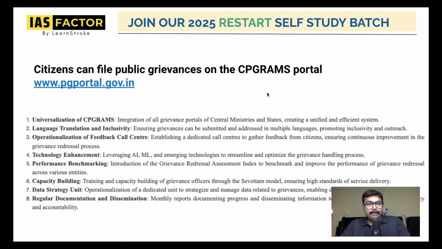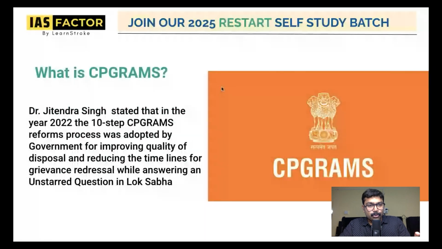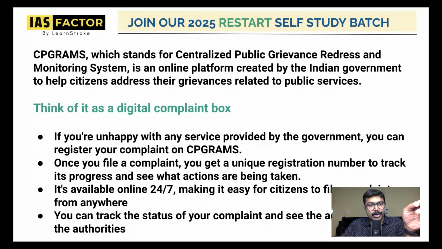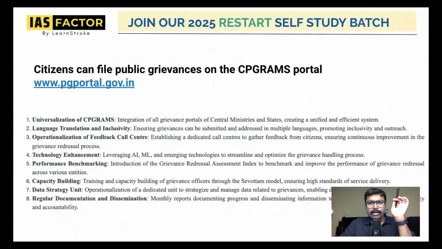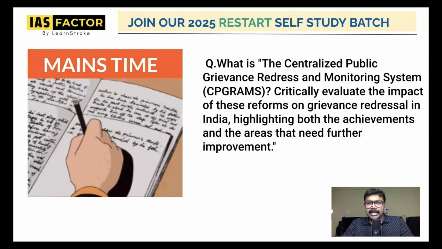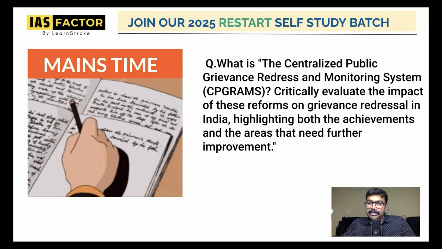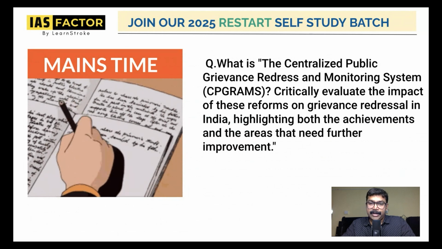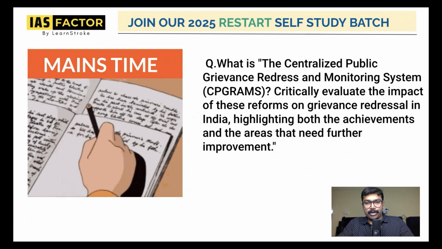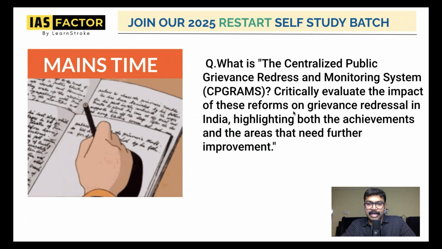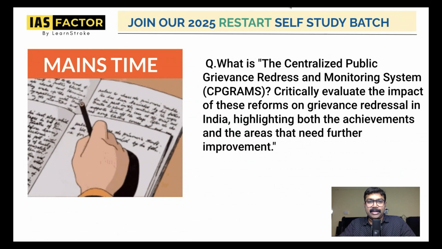I'm sure many of you must be hearing it for the first time. 2022 saw this 10-step CPGrams reform process. Complaint box, what does it do? You know it very clearly. Take a question on that. The Centralized Public Grievance Redress and Monitoring System: critically evaluate what CPGrams is and critically evaluate the impact of these reforms on grievance redressal in India, both achievements and areas that need further improvement. How can it be improved? So, what is CPGram, what is its impact, what are the achievements, and what improvements are needed? You can understand this very clearly.